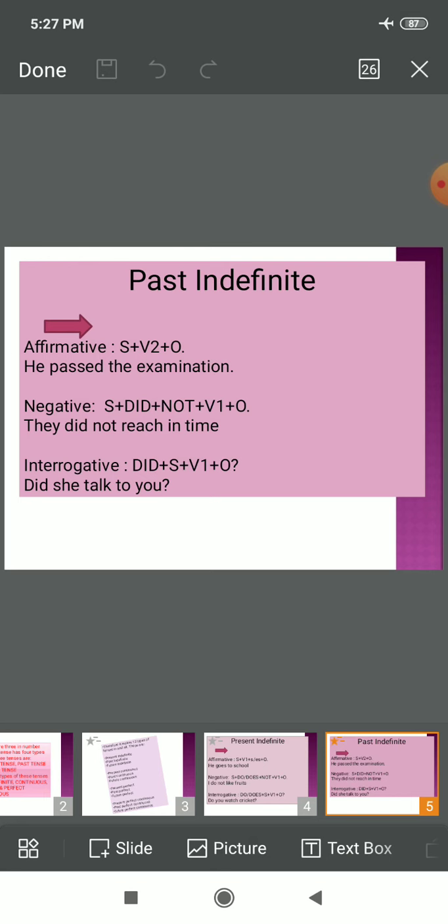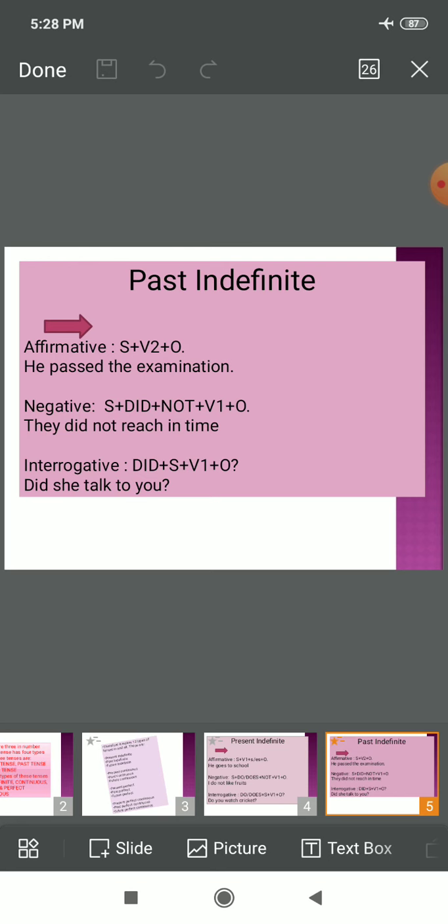First is of affirmative sentence. So affirmative, I told you, that is positive sentence, right? Very simple rule is there. We need subject plus second form of verb plus object for this. He passed the examination, right? So he as a subject, passed as the second form of verb, pass being the first one. The examination is the object of the sentence, right?